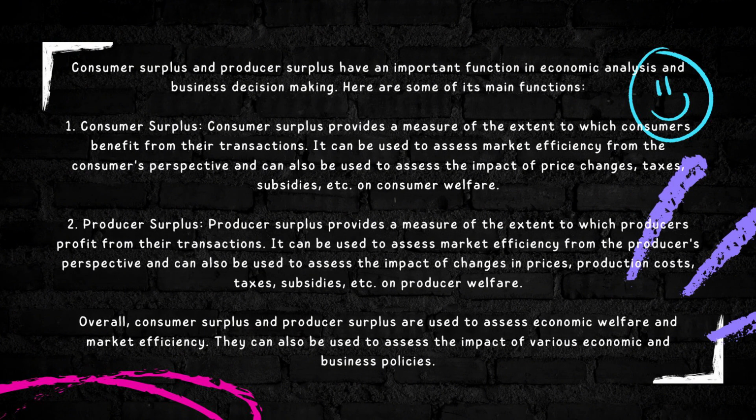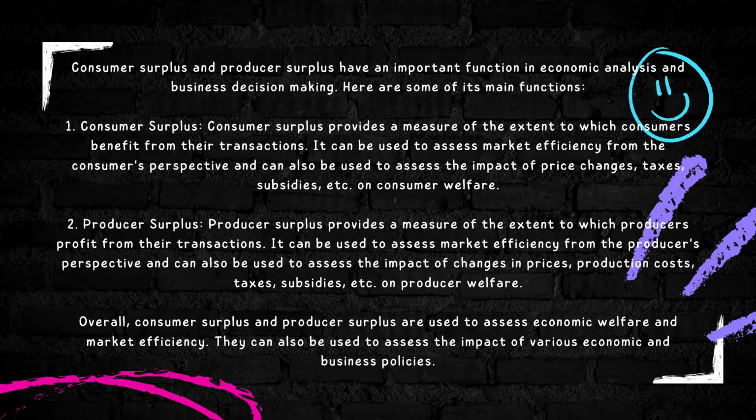2. Consumer surplus and producer surplus have an important function in economic analysis and business decision-making. Here are some of its main functions. 1. Consumer surplus. Consumer surplus is a measure of the extent to which consumers benefit from their transactions.